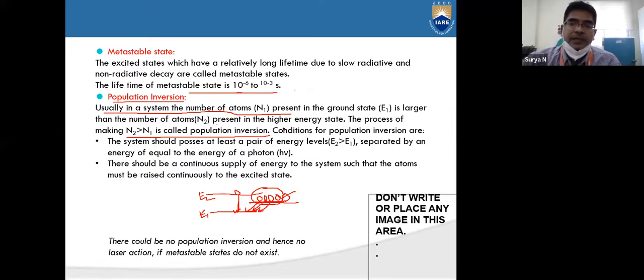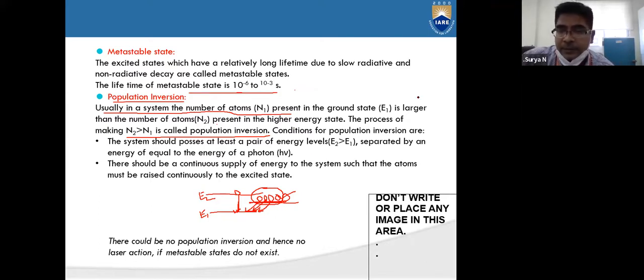To obtain the conditions for population inversion, the system should possess at least a pair of energy levels. In the sense that we need a lower energy level and, at the same time, a higher energy level. That is E1 and E2, provided E2 should be greater than E1.